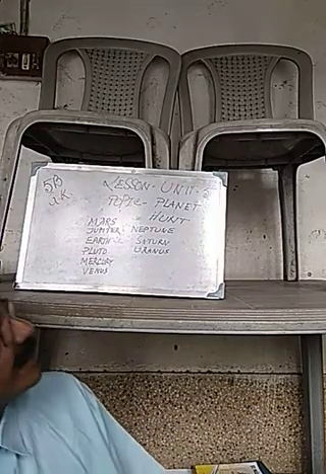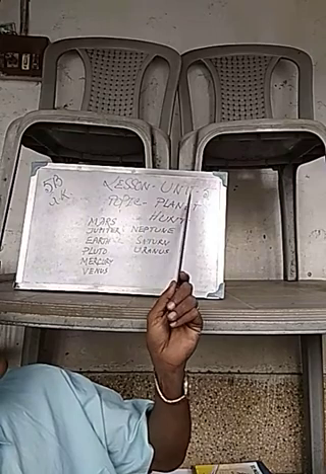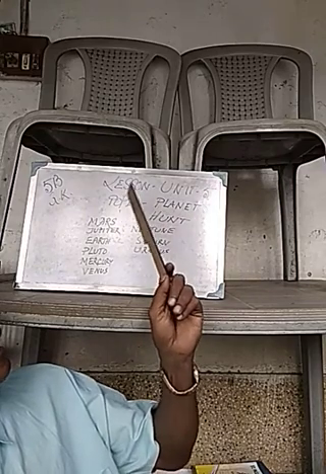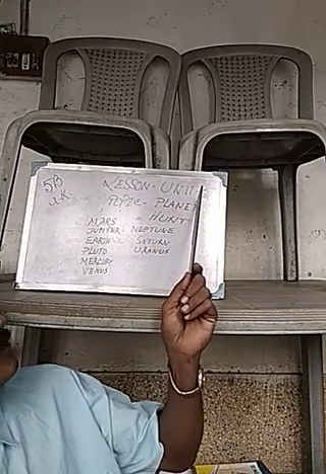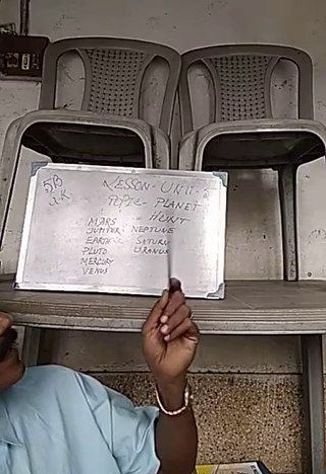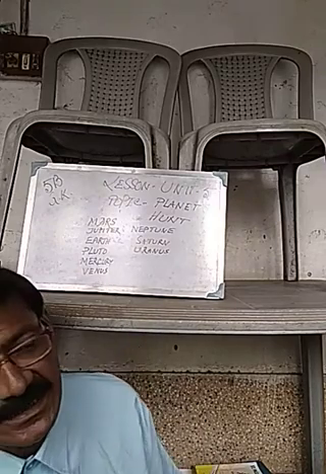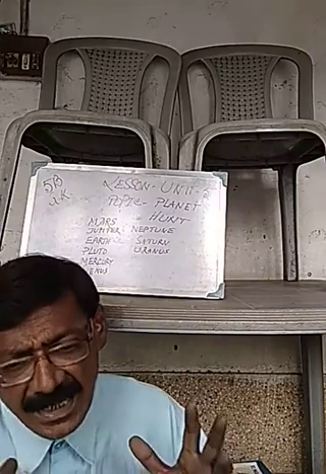The name of this lesson is Planet Hunt. The number of this lesson is Unit 5, Planet Hunt. So these are the names of the planets. You have to learn them, and you have to learn their characteristic features.